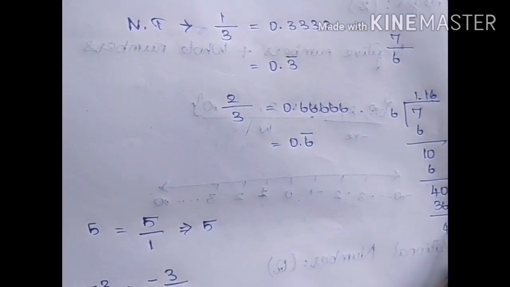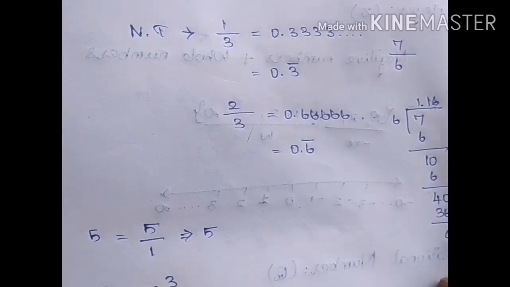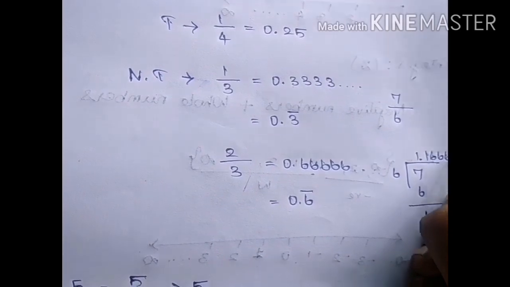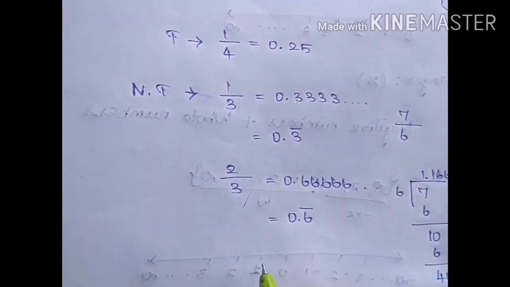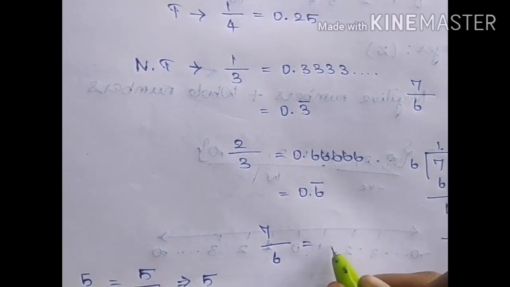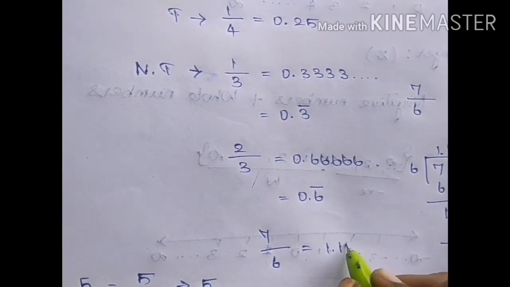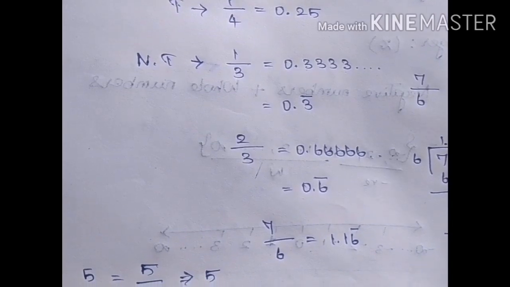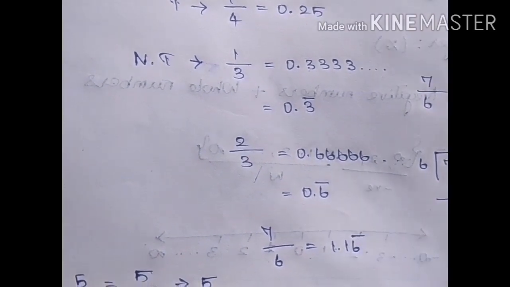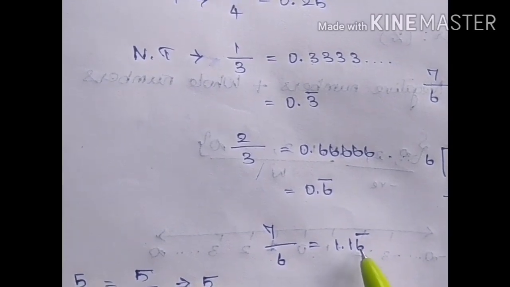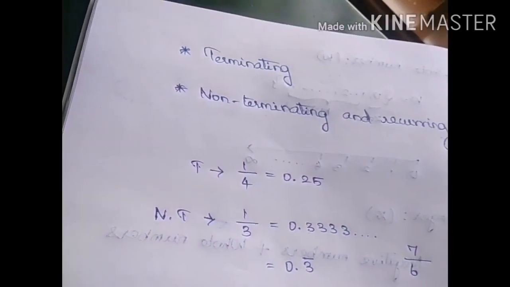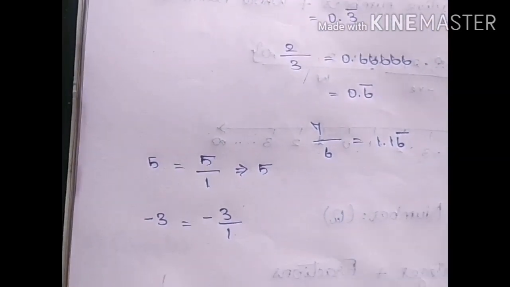If you add 0 again, this process will be repeated once again, where your answer will be like 6, 6, 6 and goes on. In such a case, 7 by 6 is equal to 1.16 bar. The number which repeats gets a bar on top to denote that this number repeats. All these are examples of rational numbers.